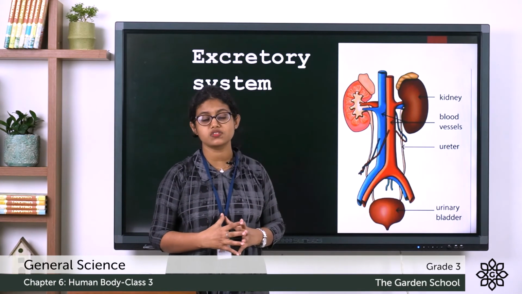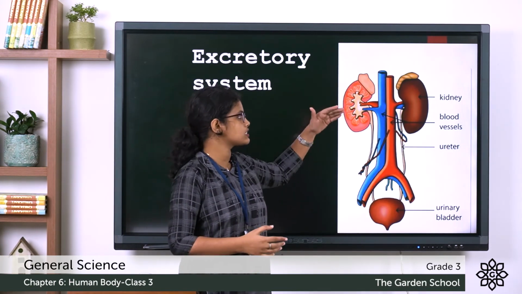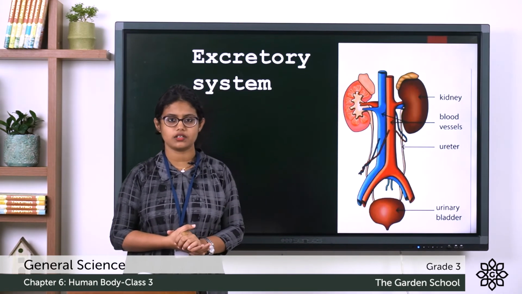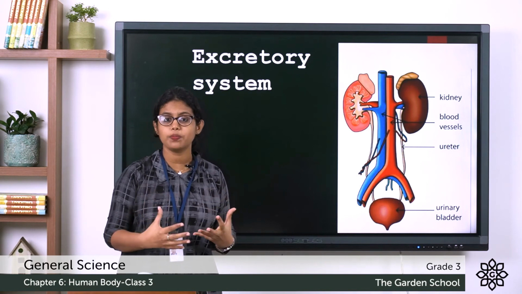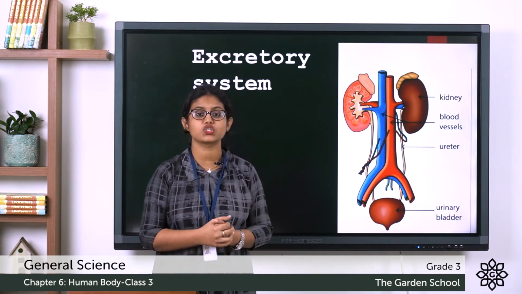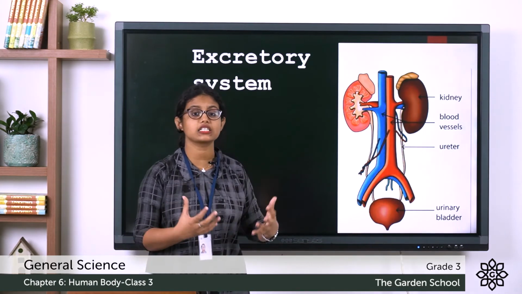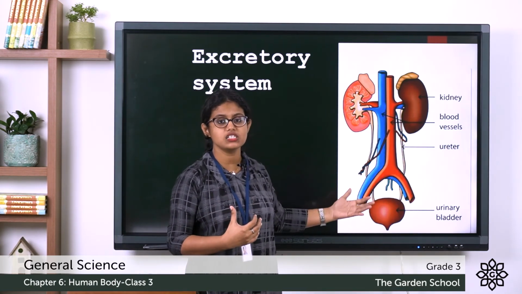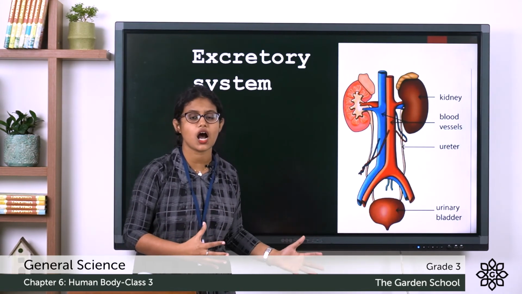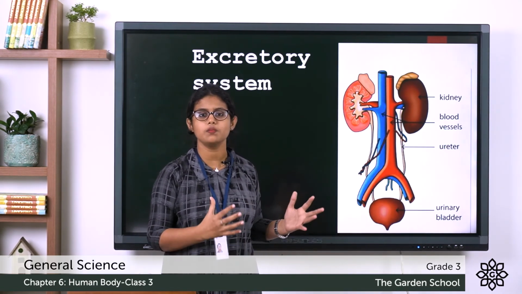So, which organs form the excretory system? That is the kidneys, ureters and urinary bladder. And kidneys help in cleaning the blood, or we can say it helps in purification of blood. It acts as filters and removes the waste from the blood. So, this is how our excretory system works.